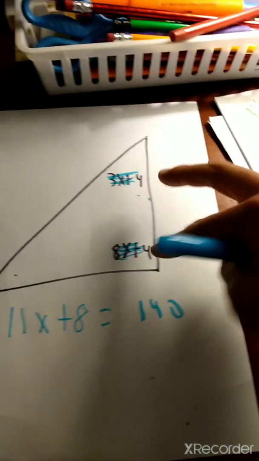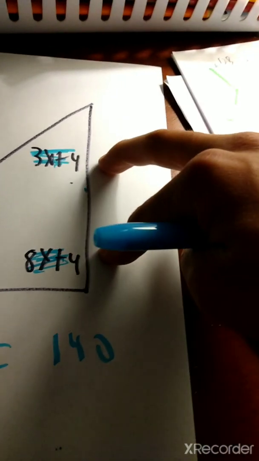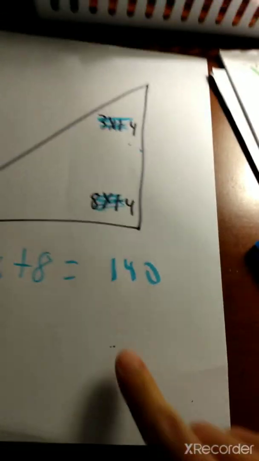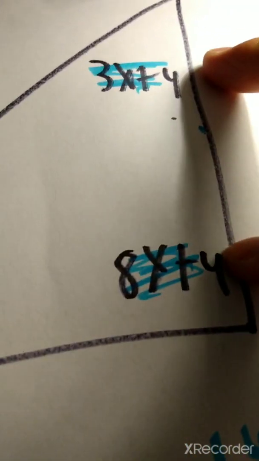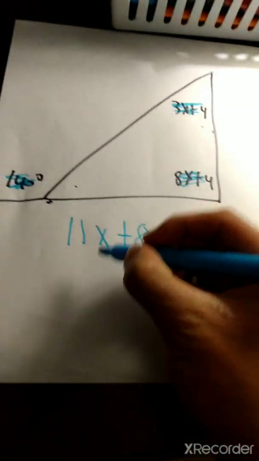The two angles that are far from the exterior angle are called the remote angles. Remote means very far from something or someone. So, these two equations combined, if we combine like terms, we'll be able to find out what x is.